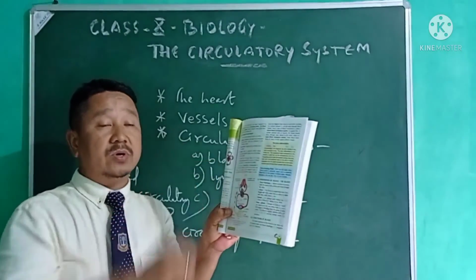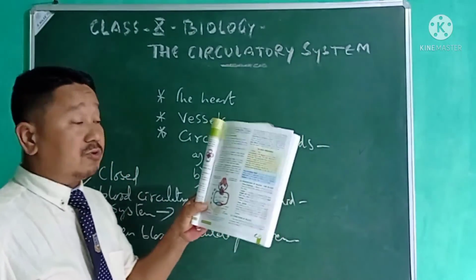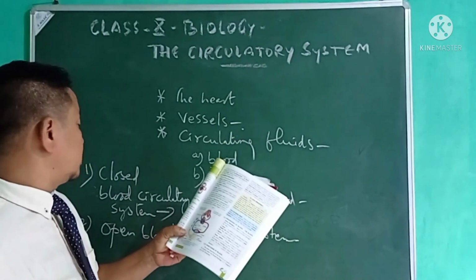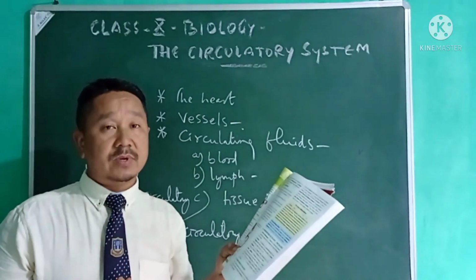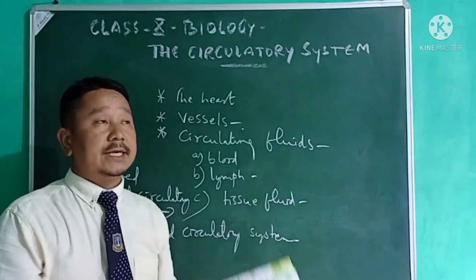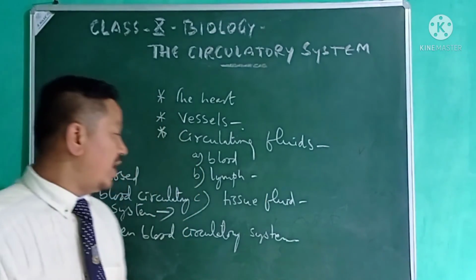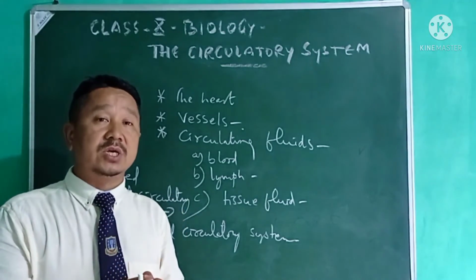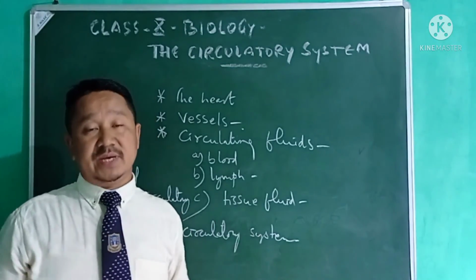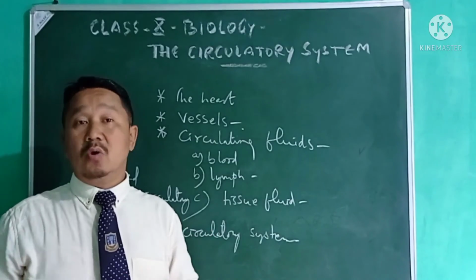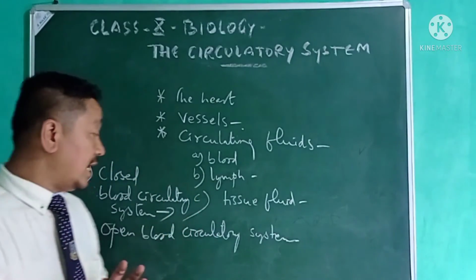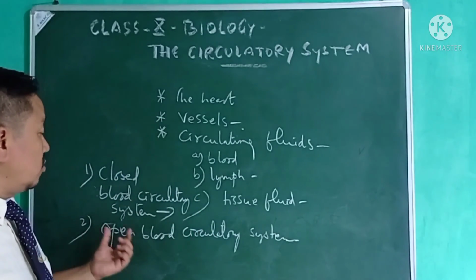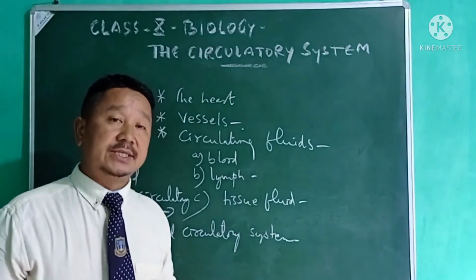This kind of circulatory system, which you can see in our body, is called the closed blood circulatory system. Whereas in some insects we find the blood or fluid substance flowing through open spaces in the body. Such a circulatory system is called the open blood circulatory system.